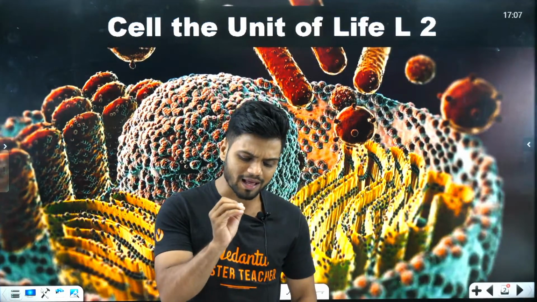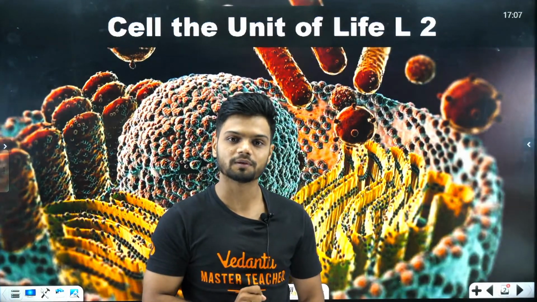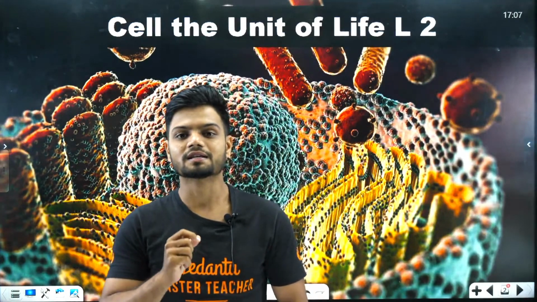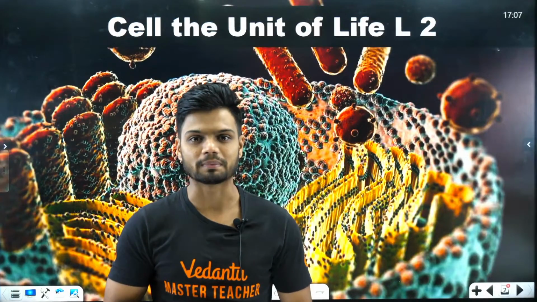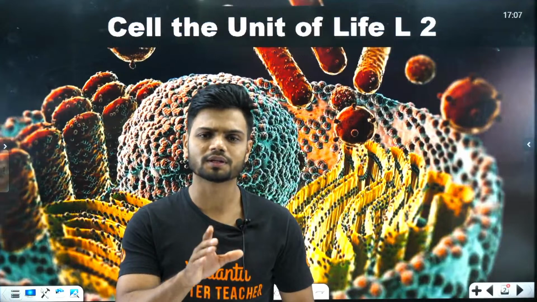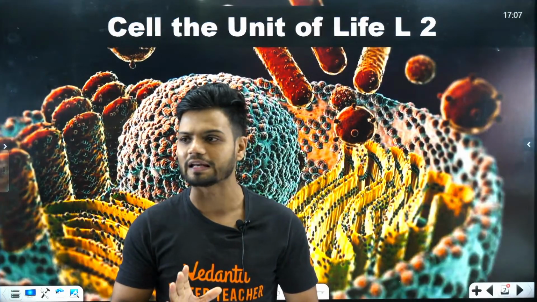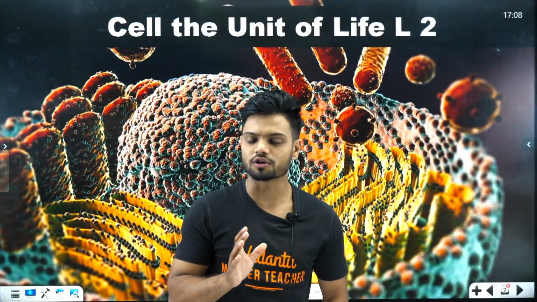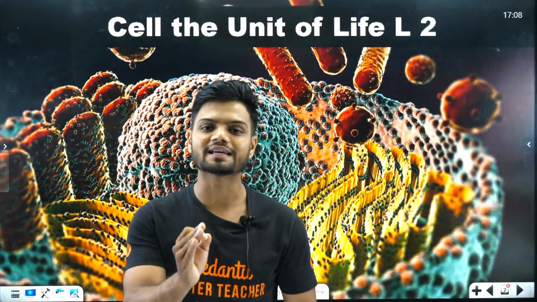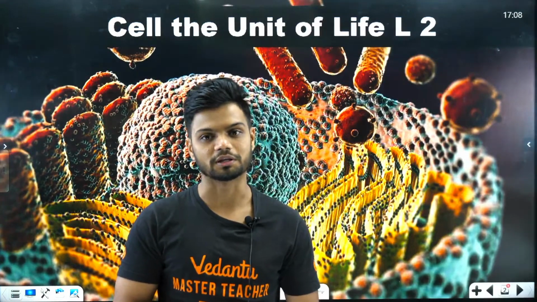Now tell me, is this plasma membrane freely permeable or selectively permeable? It is selectively permeable in nature. The cell membrane is selectively permeable in nature. Okay, beautiful. Now, do you find ribosomes in the case of prokaryotes? Yes, we find ribosomes. There are 70S ribosomes. Do we find genetic material? Yes, we find genetic material there.